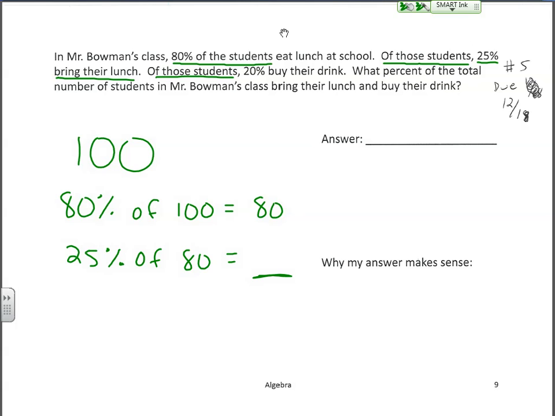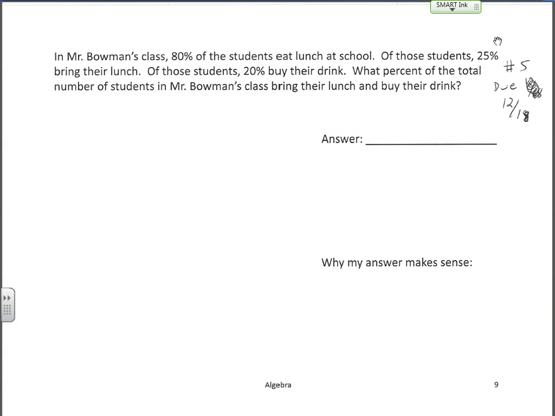Then it says of those students, so not of the 100, not of the 80, but of the number of students that you found in step 2 there, 20% of those students buy their drink. What will that be? Okay, and that final value there, that's not a 0, that's a circle. That final value, you're going to put that over 100, and that's going to represent the percentage of the total students in Mr. Bowman's class who both bring their lunch and buy their drink. Okay? Percentages. Love them. Next logic question.